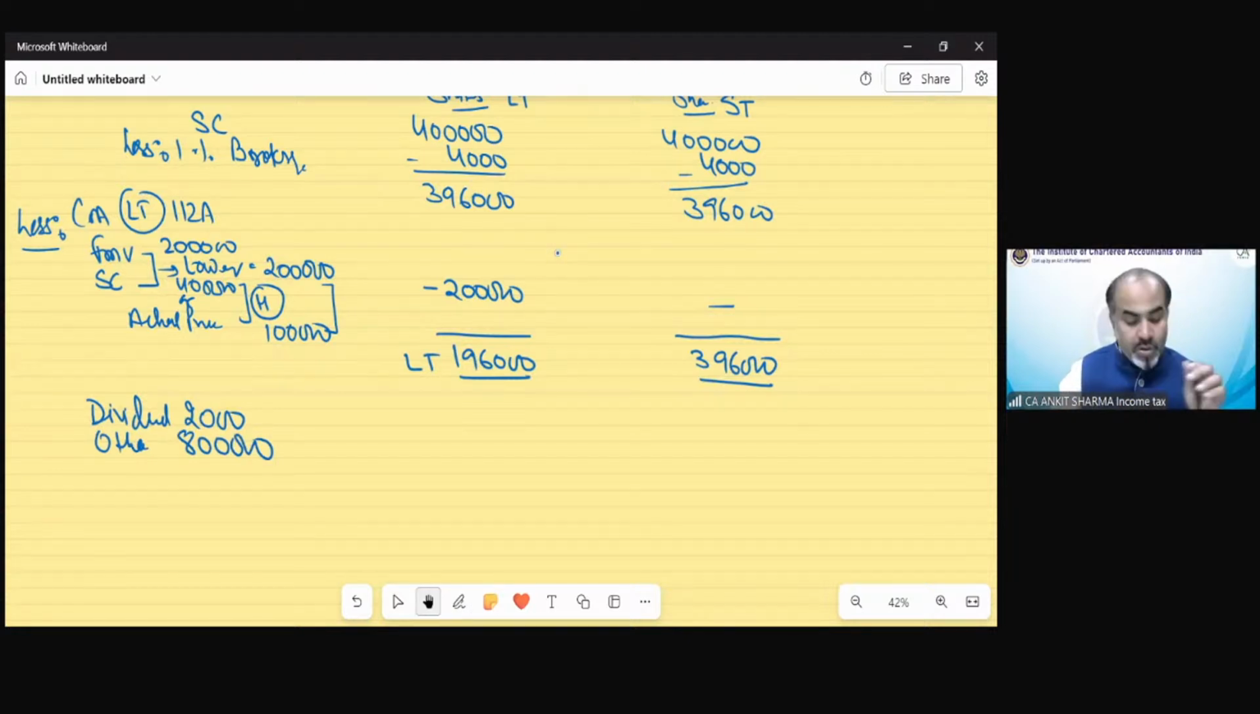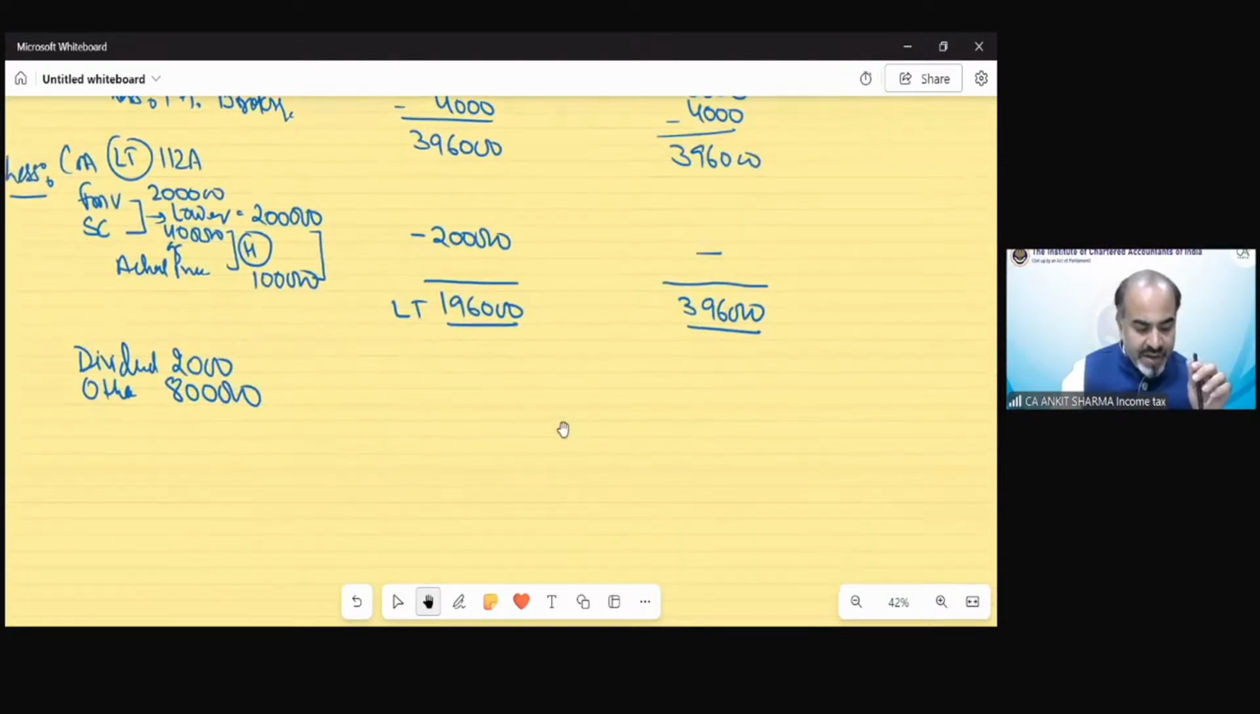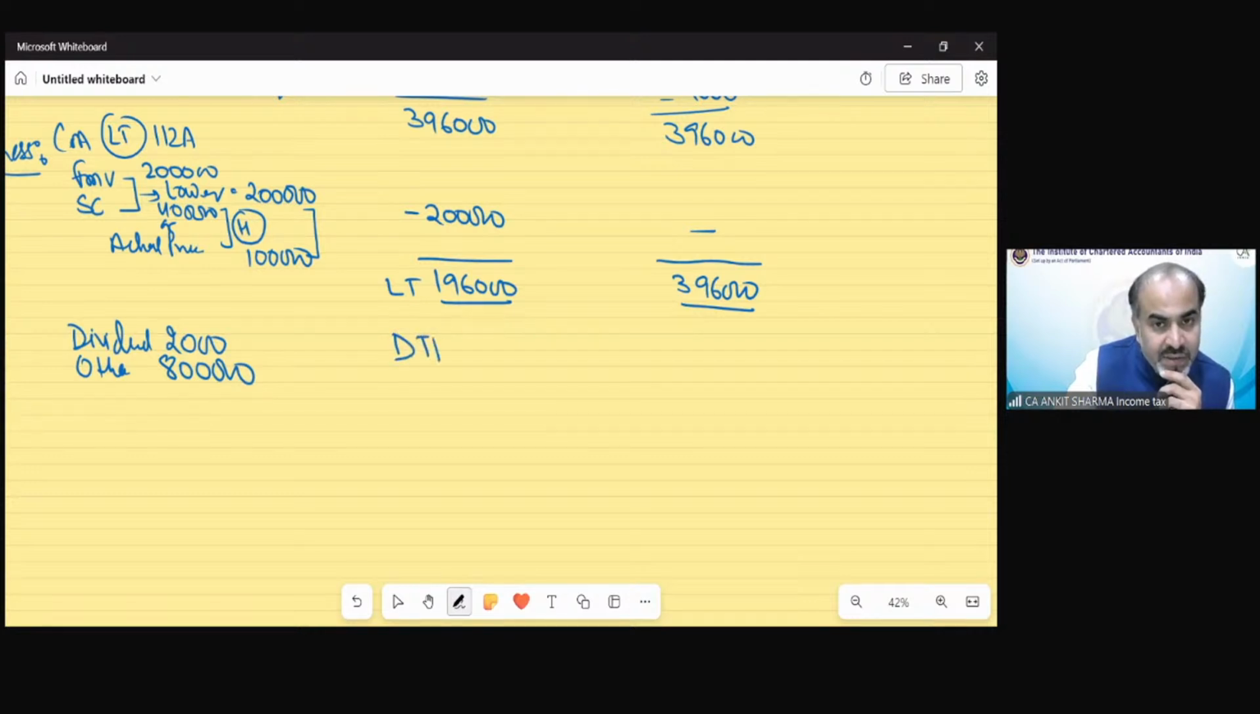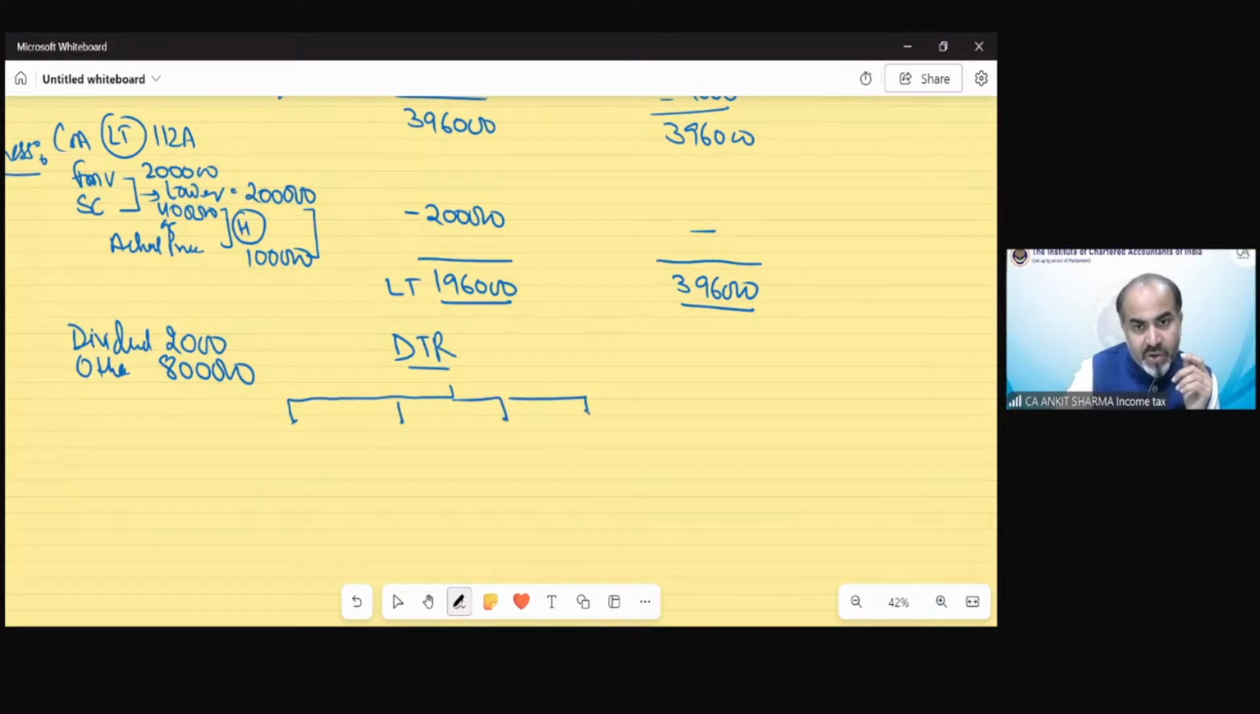So now the question also asks us to calculate the tax in this case, and the tax would be calculated as per default tax regime. We need to calculate the tax. So how we need to calculate the tax, I have shown you the chart. Whenever you have all kinds of income in the question, you have to divide those into 5 parts.